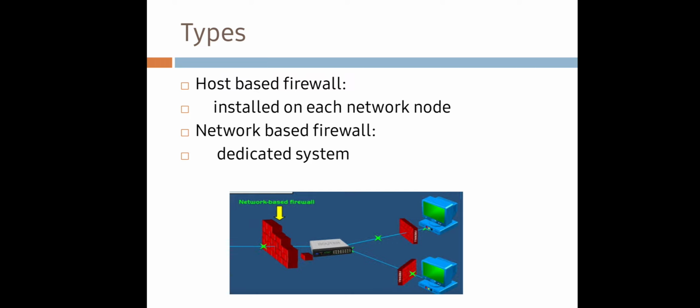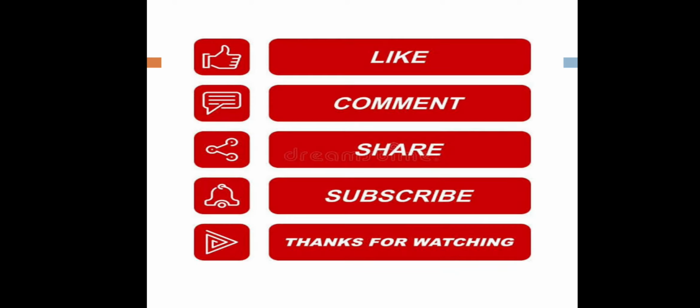Next, let us see what is a network-based firewall. A network-based firewall functions at the network level. These firewalls filter all incoming and outgoing traffic across the network. It protects the internal network by filtering the traffic using rules defined on the firewall. A network-based firewall is usually a dedicated system. Both types of firewalls have their own advantages. So that's all. Thank you.